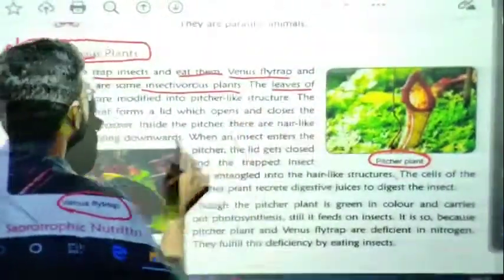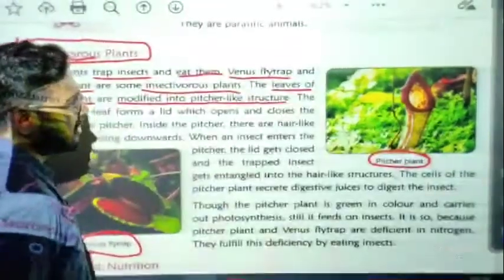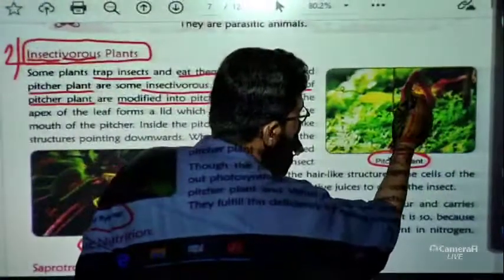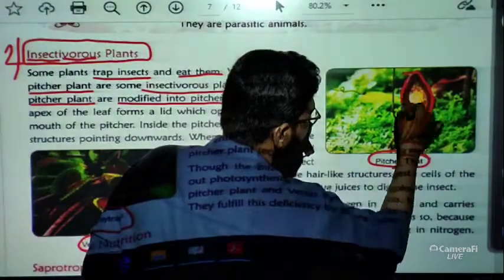The leaves of the pitcher plant are modified into a pitcher-like structure. You can see here that the leaves are modified into a pitcher-like structure. You can see this structure here.